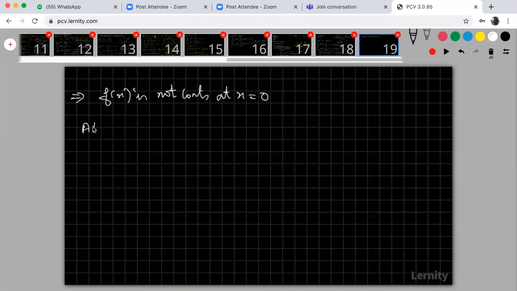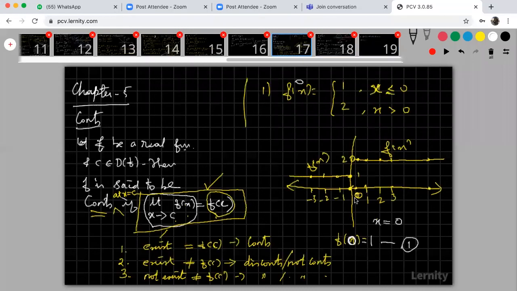Take the point at x is equal to 1. We are going to discuss the continuity at x is equal to 1. See the graph. At x is equal to 1, the function is continuous. At x is equal to 0.1, the function is continuous. Clearly, it is continuous. At 0 only, the function is jumping from 1 to 2. There is no continuity there.